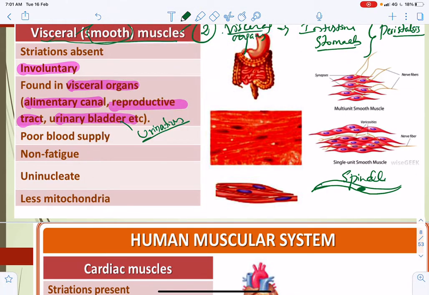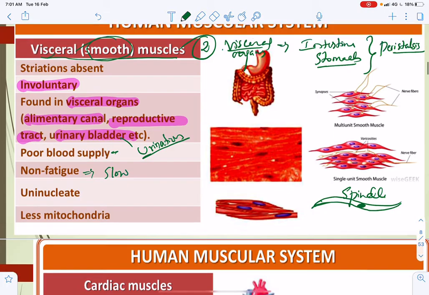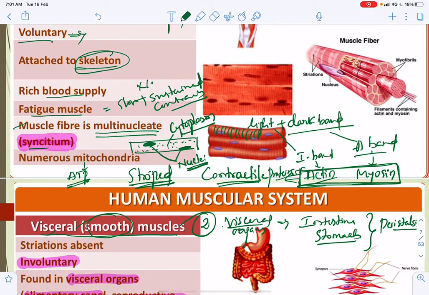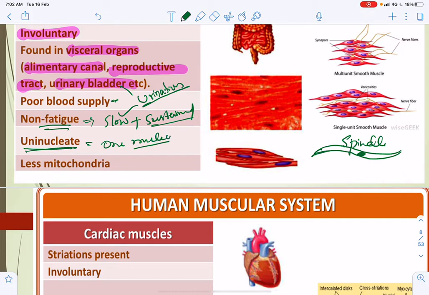Here the blood supply is poor. In skeletal muscle there is rich blood supply and no slow sustained contraction, but in this case there will be slow sustained contraction. They won't get fatigued soon after involving in their functional activity. They are uninucleate, only one nucleus per muscle fiber, and there are fewer mitochondria.